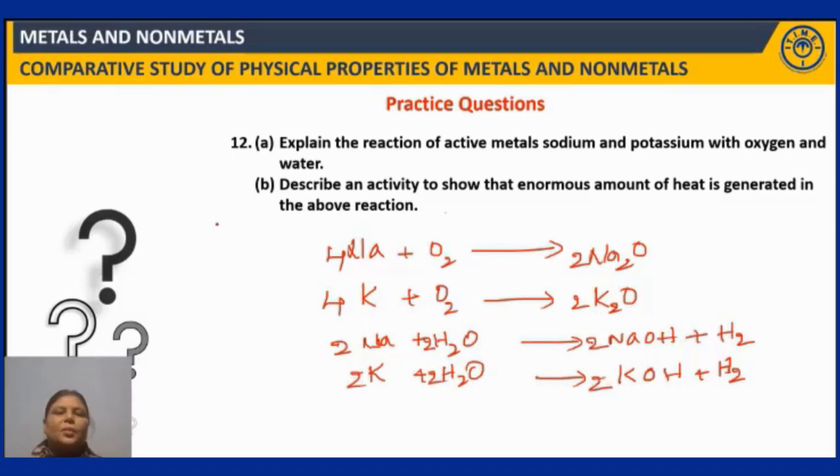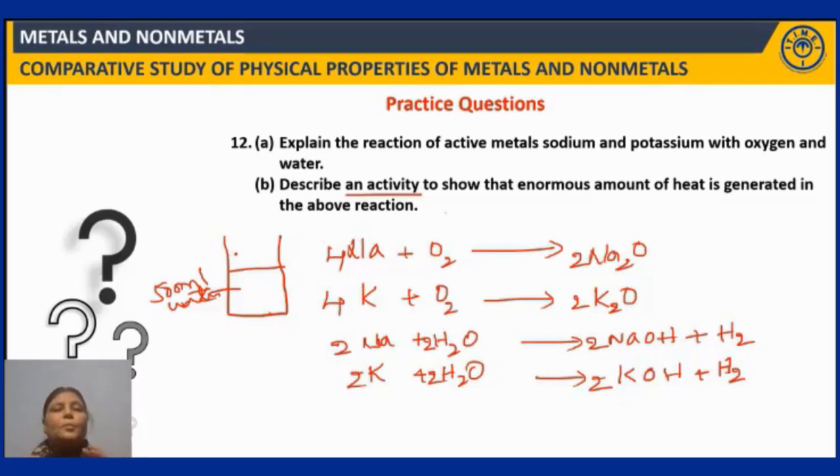These are balanced equations. Now describe an activity. So we are asked to describe an activity to show that enormous amount of heat is generated in the above reaction. Okay, so let me take a 1000 ml beaker and fill it with 500 ml of water, half filled, and then drop a small piece of either sodium or potassium. Let us take sodium, right?